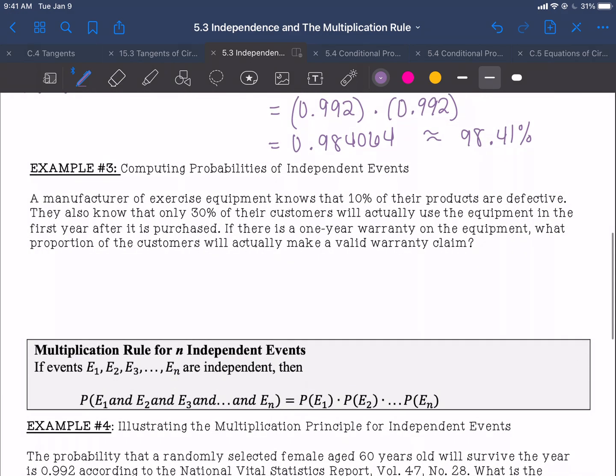Okay, well, here, if they're going to make a valid warranty claim, that means that the equipment is defective and they used it in the first year. So we are finding the probability that the equipment is defective and used in the first year. Since those are independent events, we're going to take the probability that it's defective times the probability that it's used in the first year.